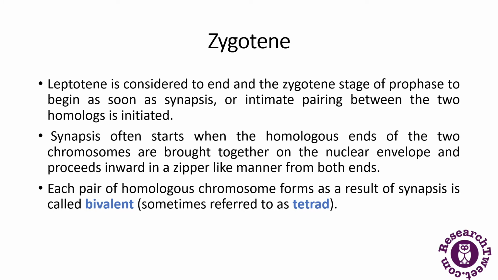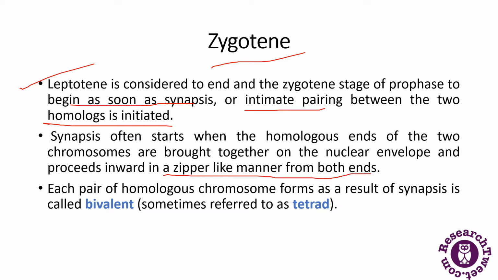Next is the zygotene stage. Leptotene is considered to end, and the zygotene stage of prophase begins, as soon as synapsis or intimate pairing between the two homologs is initiated. Synapsis often starts when the homologous ends of the 2 chromosomes are brought together on the nuclear envelope, and they proceed inwards in a zipper-like manner from both ends.